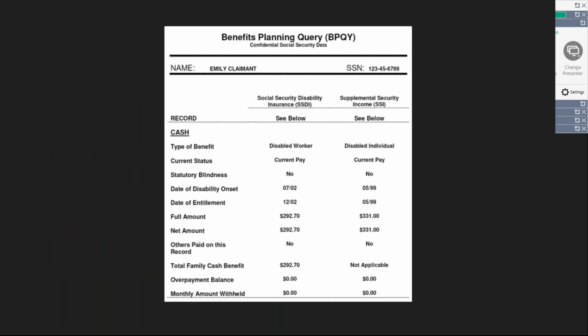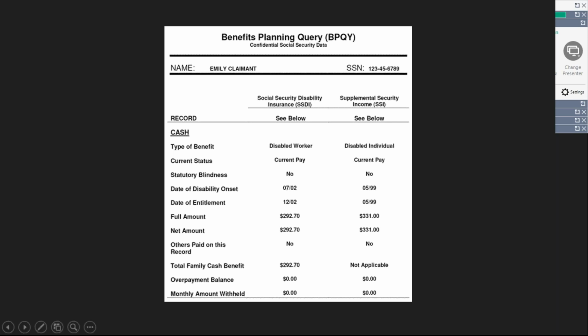So if we take a look at a sample benefits planning query here, we can learn how not only a benefits specialist may be able to use this information, but a case manager might be able to help a person in planning for work. So here's a sample first page of a BPQY.